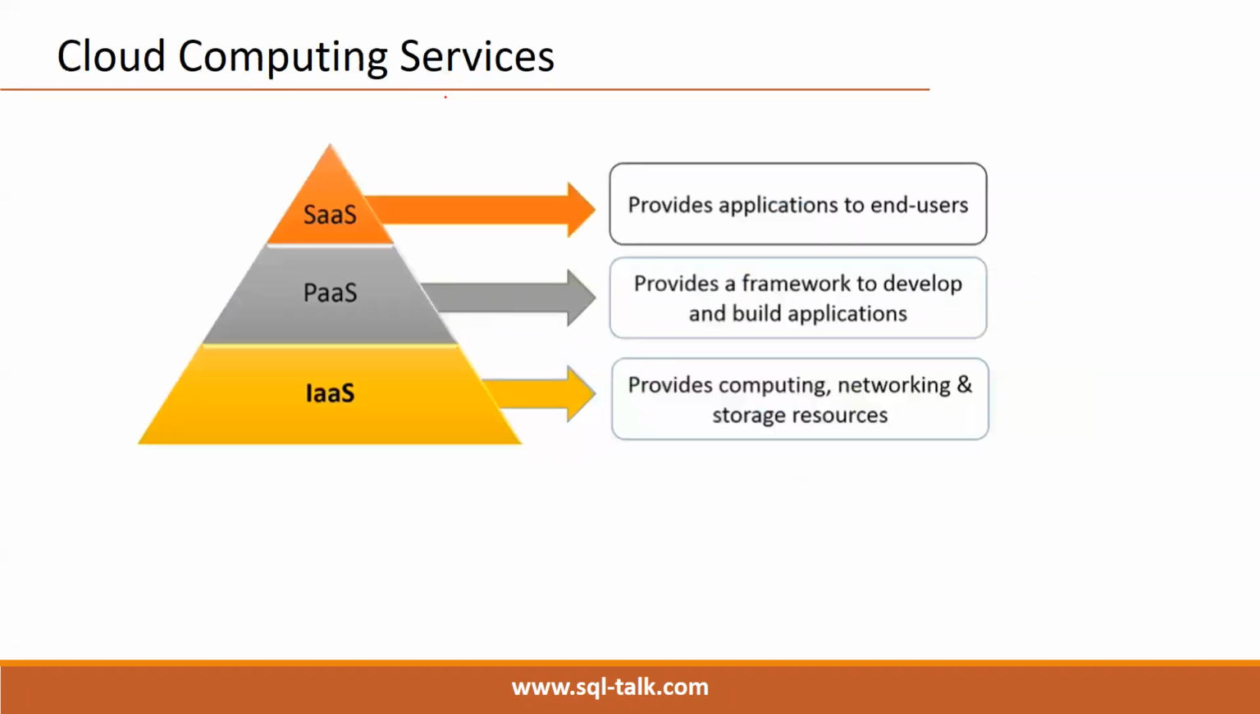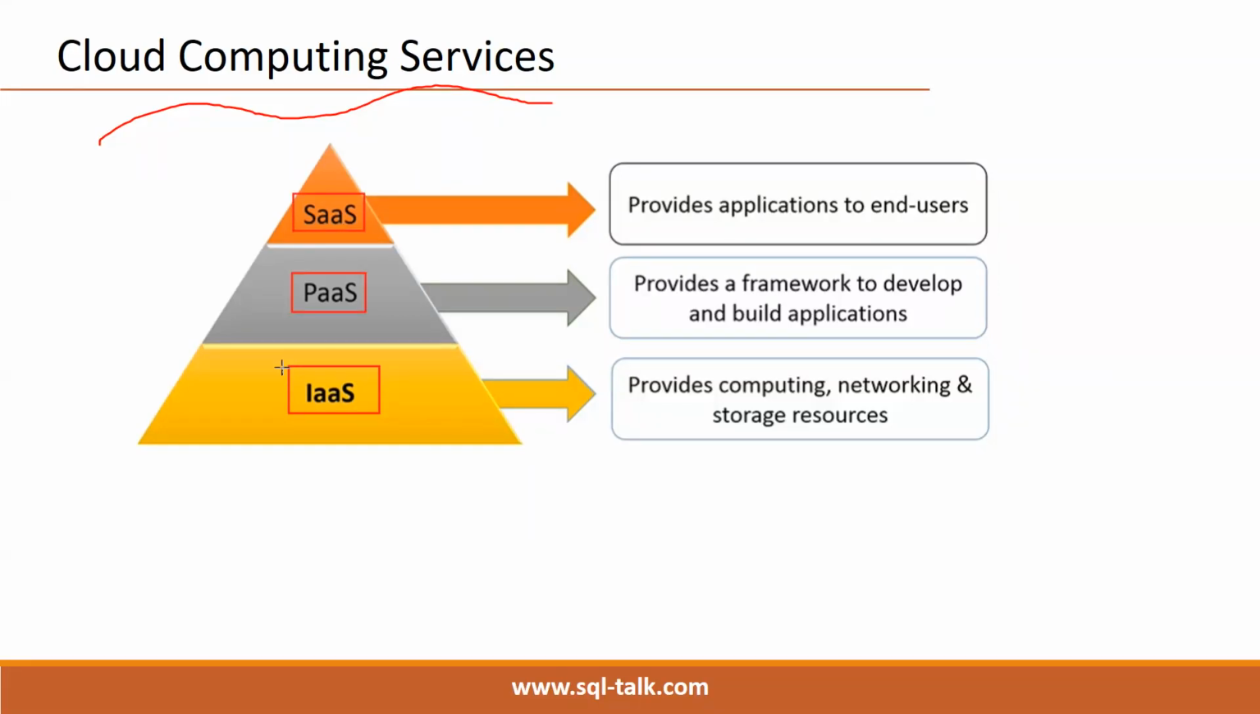Right. And three services are there. Cloud computing services are divided into three major categories. See here, major categories. So many other categories are also there. IaaS is there, infrastructure as a service. Okay. PaaS is there, platform as a service. SaaS is there, software as a service. See here, three major services.